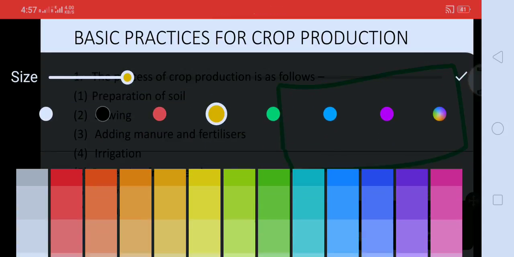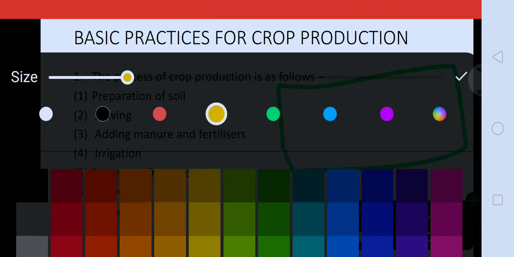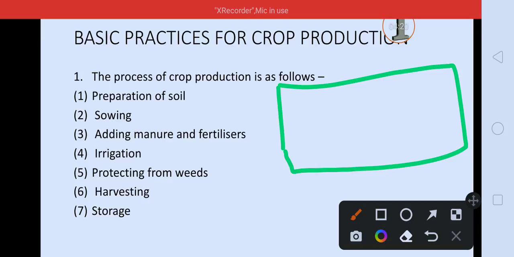Let me choose the correct color for this. Do I have it? Yeah. So you can choose.